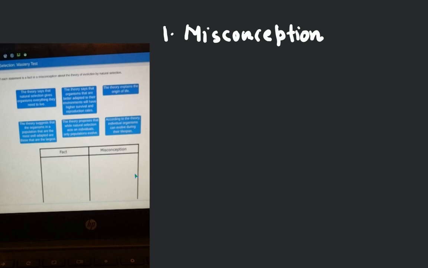Okay, let me check your picture. The theory says that organisms that are better adapted to their environment will have a higher survival rate. Good. The theory explains the origin of life. It is also correct. The theory states that the organisms in a population that are most well adapted are those that are the largest. So this will be the misconception.